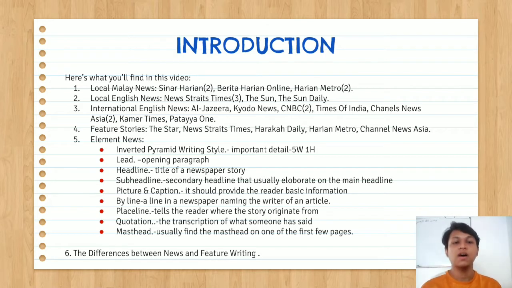So, we have studied the element news between news and feature story. The element news are inverted pyramid writing style. We know it is about important detail: 5W and 1H, lead as opening paragraph, headline, title of this paper story, sub-headline, picture and caption, byline, which is a line in a newspaper naming the writer of an article, baseline, quotation, the transcription of what someone has said, masthead. Usually find the masthead on one of the few pages. So the next video we will talk about the differences between news and feature writing.